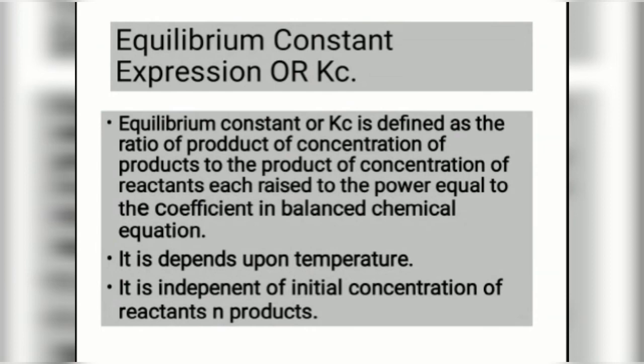And it depends upon temperature, while Kc is independent of initial concentration of reactants or products. In simple terms, we can say that Kc is product upon reactants, and they are ratios.